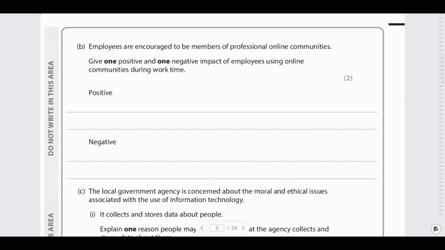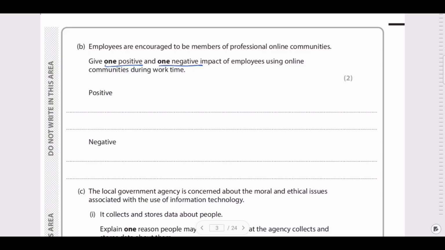The next question is, employees are encouraged to be members of professional online communities. Give one positive and one negative impact of employees using online communities during work time. We already discussed the pros of online communities and what happens in them. Now we have to discuss one positive and one negative impact.